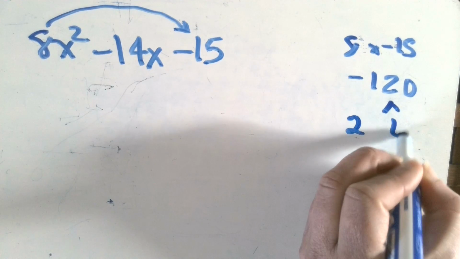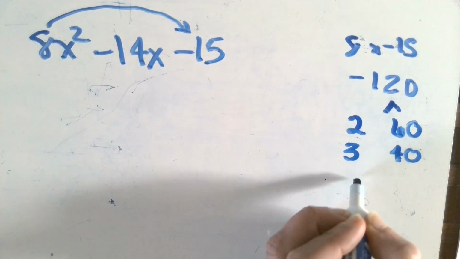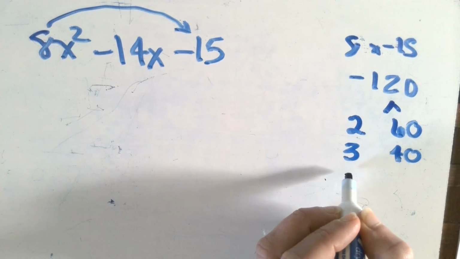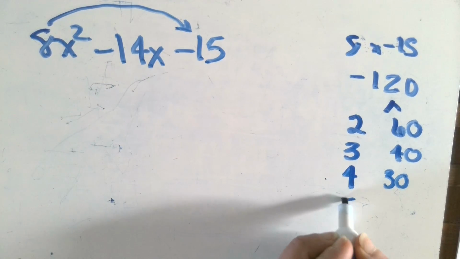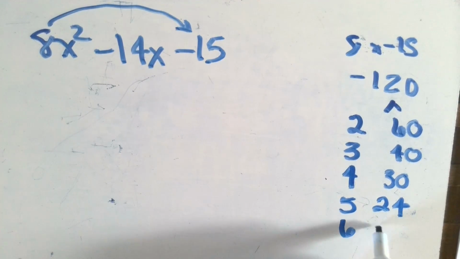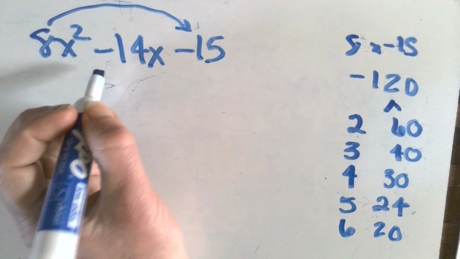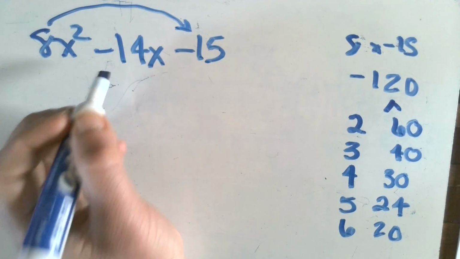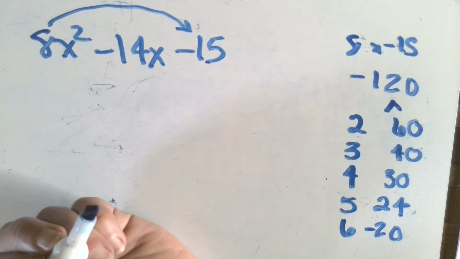So 2 and 60, 3 and 40. And again, I always go in an orderly fashion so I don't miss anything. 4 and 30, 5 and 24. I'm getting close. And 6 and 20. And I notice that the difference between 6 and 20 is, in fact, negative 14. So since I have negative 14, I have to figure out which one of these is going to be negative. Obviously, the 20 has to be negative in order to give me negative 14x.